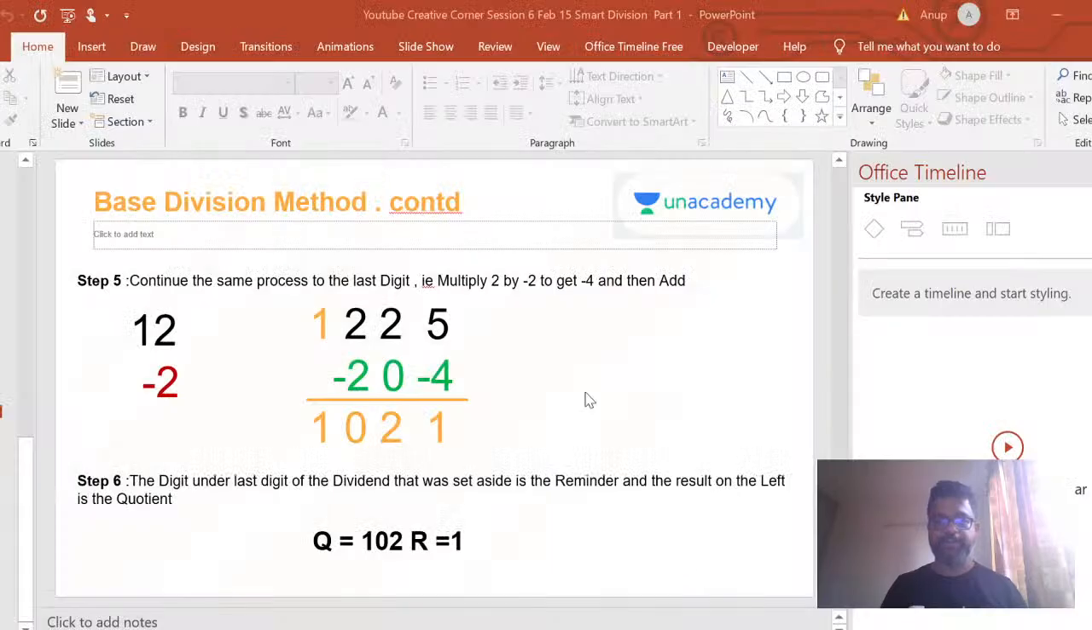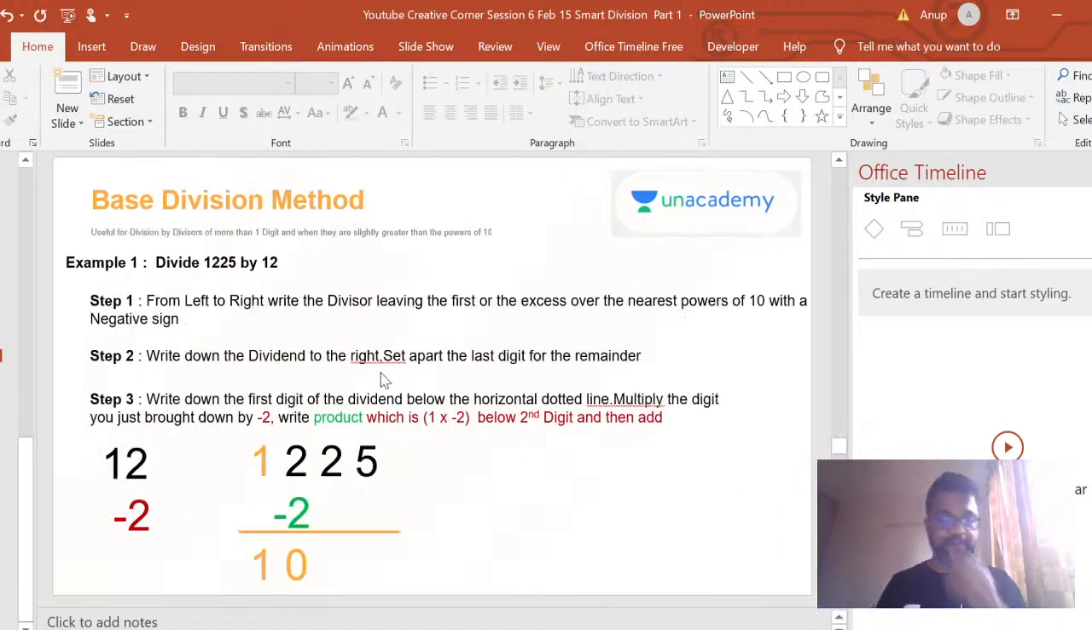Okay, so here we are dividing 1225 by 12. So the very first step is to find out how much it is greater than 10, and I put it with a minus sign. That's one thumb rule you got to say. Okay, if it's lesser than 10, you will put a positive sign, but if it's greater than 10, you will put a minus sign. Okay, so 1225 divided by 12 is what we're doing, right?